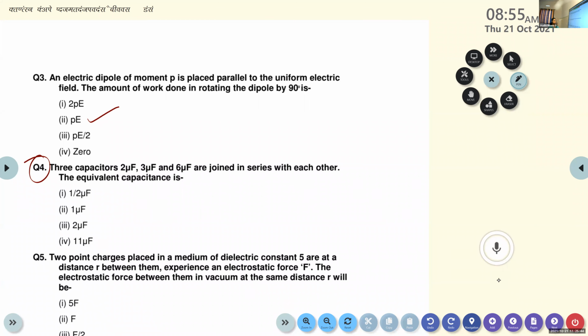What is the equation for calculating the equivalent or effective capacitance in a series combination? If the capacitors are connected in series, 1 by C is equal to 1 by C1 plus 1 by C2 plus 1 by C3.